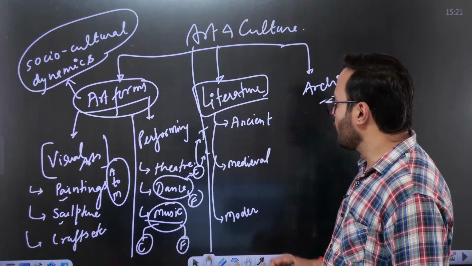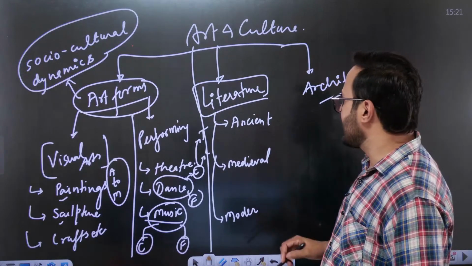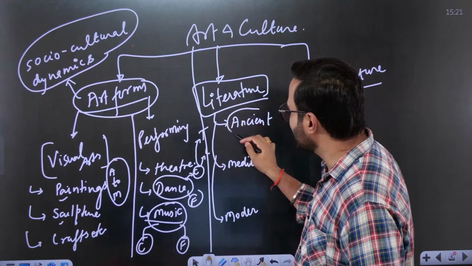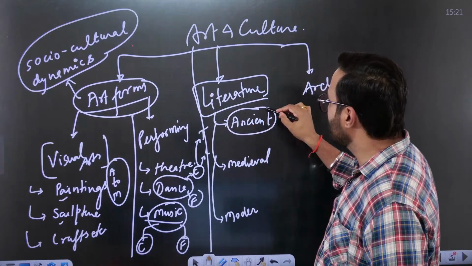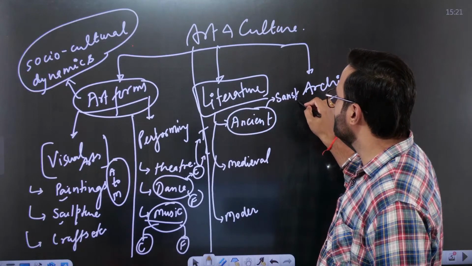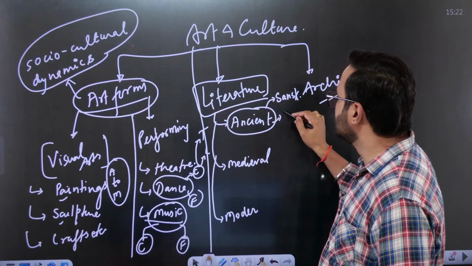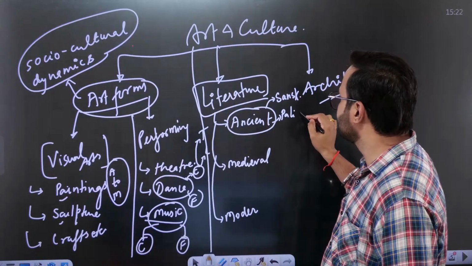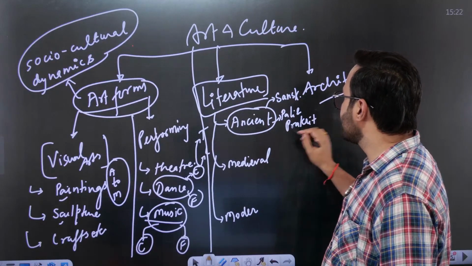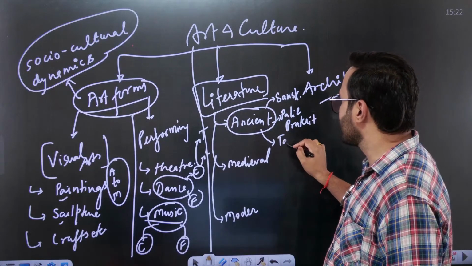However, we can also categorize the literature on the basis of the group of languages. Like in the ancient literature, we can primarily have the Sanskrit literature, we can have the Pali and Prakrit literature, and we can have the Tamil literature.